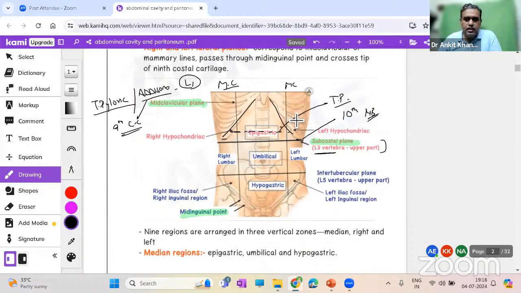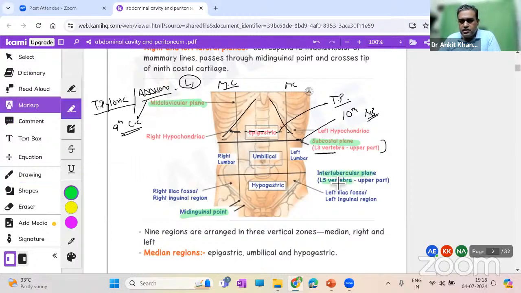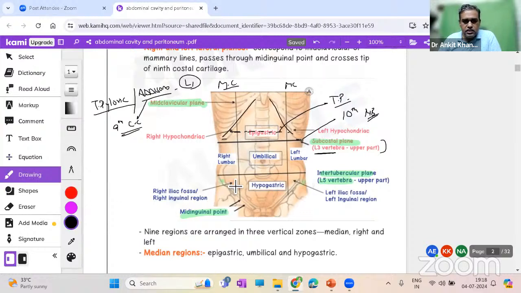We'll discuss it in detail, right? So we have these 2 horizontal planes, transpyloric, or we can also take the subcostal plane. And below you have the intertubercular or the transtubercular plane that passes through the L5 vertebra. What is this tubercle? It is actually 4 to 5 centimeter behind the anterior superior iliac spine, the spine over here. So this tubercle, we have it around 4 to 5 centimeter behind this. So that passes around the L5 vertebra.